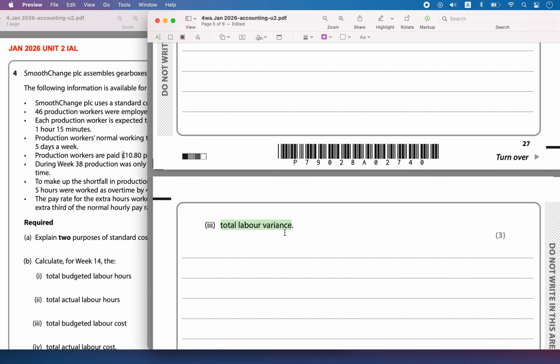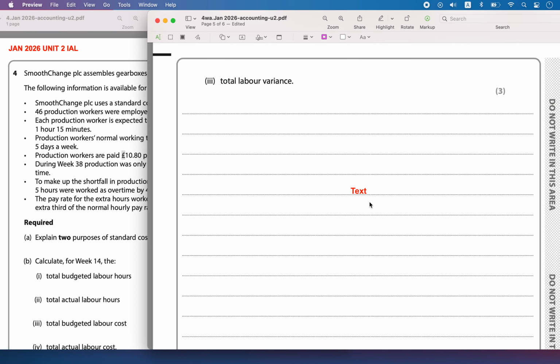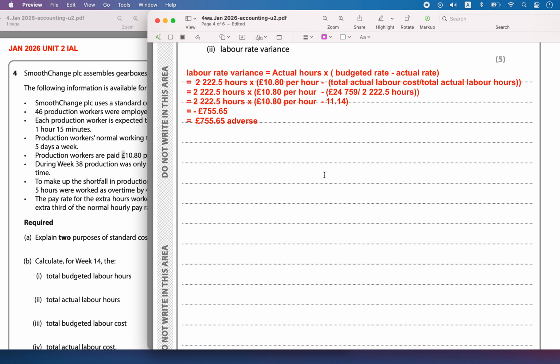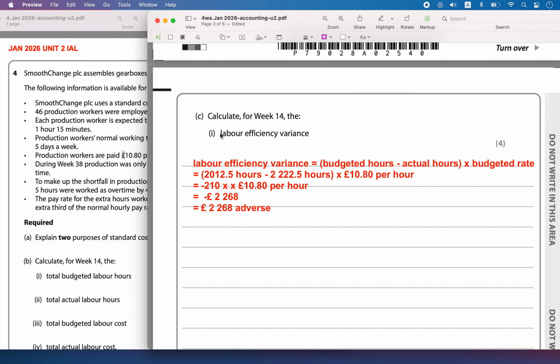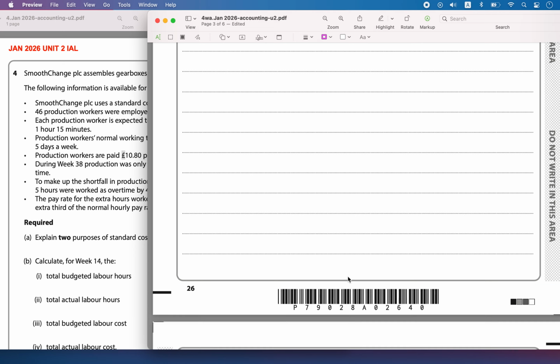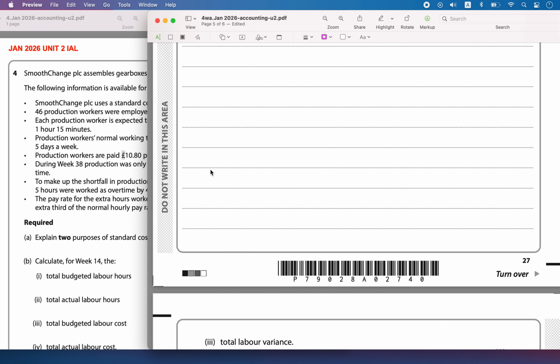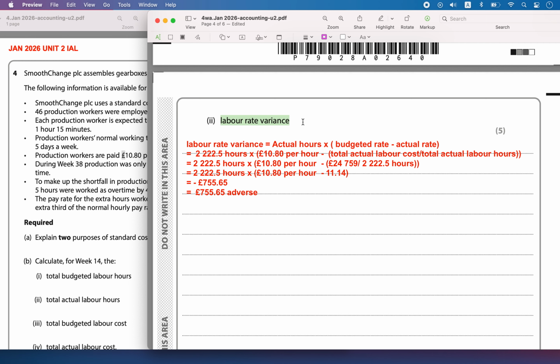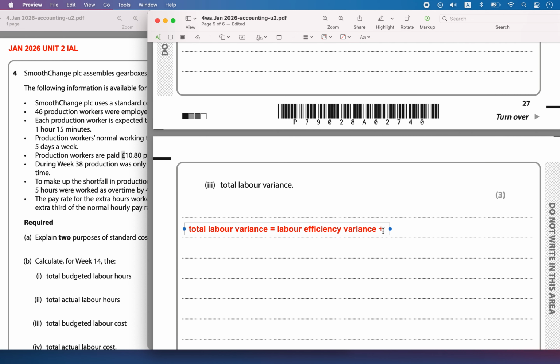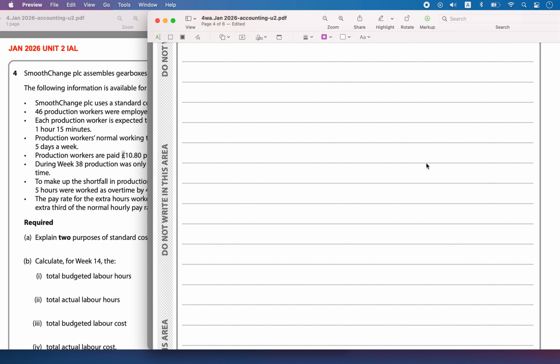Now the total labor variance. The total labor variance is the sum of the labor efficiency variance and the labor rate variance, the sum of these two which we calculated. So the total labor variance is the sum of labor efficiency variance plus labor rate variance.